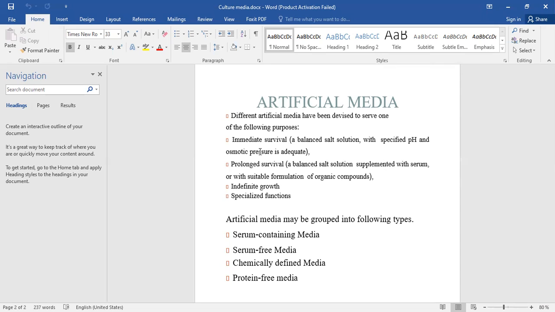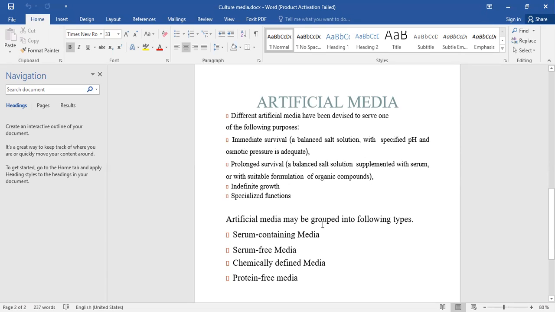For example, the salt conditions need to be balanced. For the balancing of the salt conditions, we need balanced salt solutions, which maintain the appropriate pH. Similarly, appropriate osmotic pressure also requires these artificial media. Similarly, for prolonged survival, these artificial media are required, and they are also required for indefinite growth and some specialized functions. So these are the advantages of these artificial media.